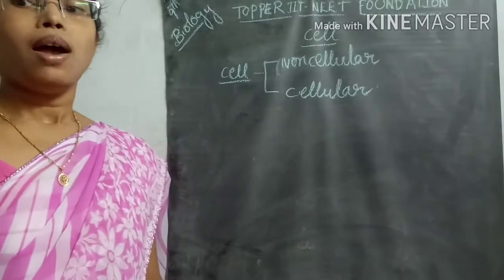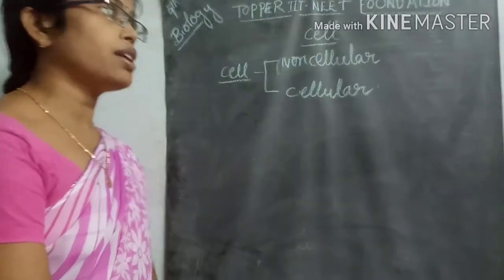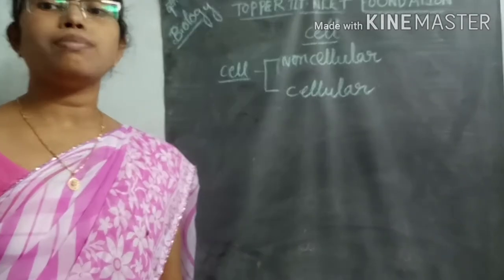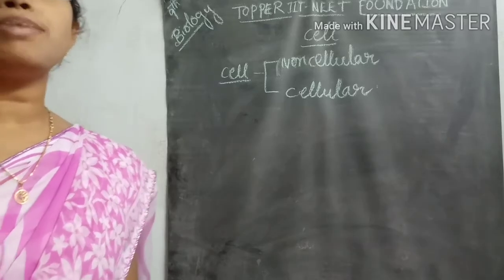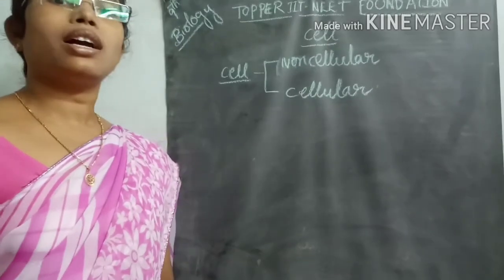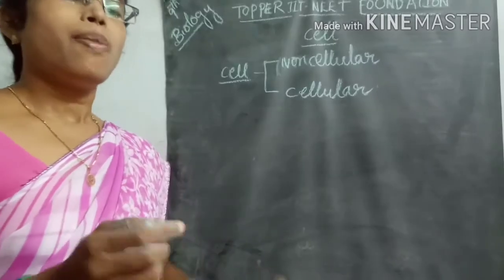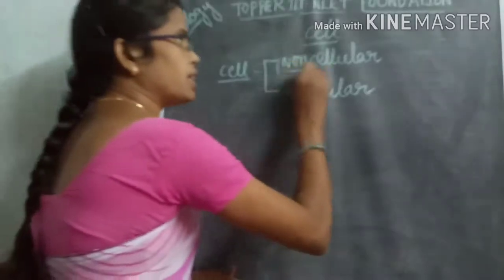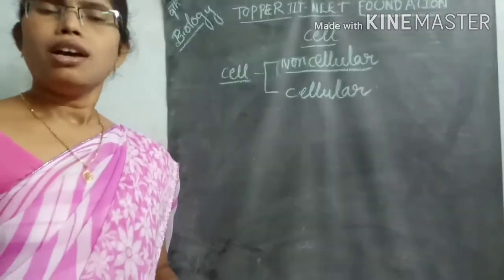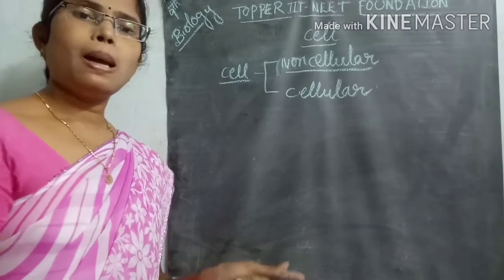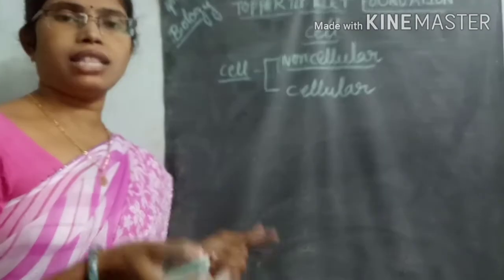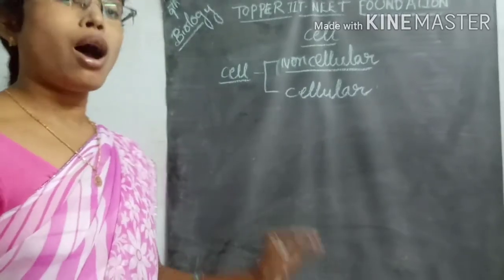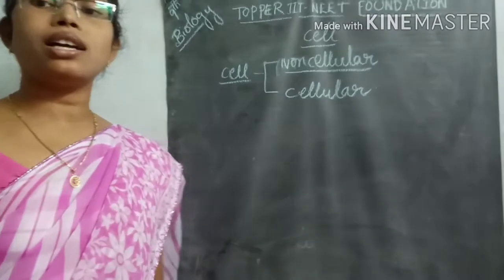One is called non-cellular organisms, and the second one is called cellular organisms. Non-cellular organisms do not contain a particular cell, meaning the properties of a cell are somewhat absent in them. It looks like a cell, but the properties or characteristics present in a cell are somewhat absent in these non-cellular organisms.